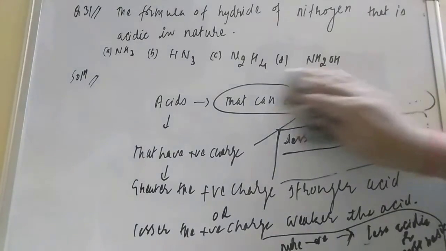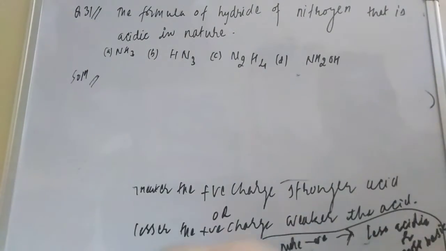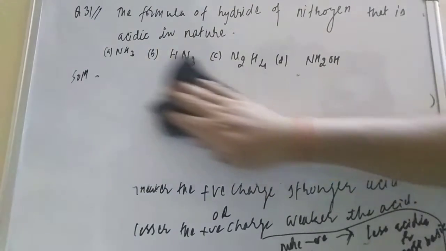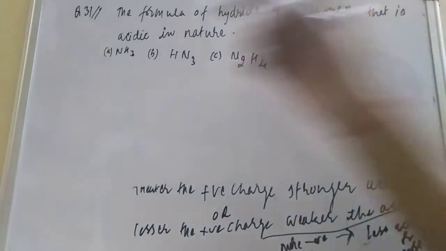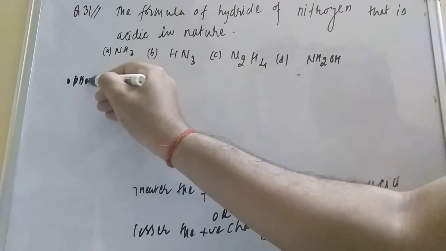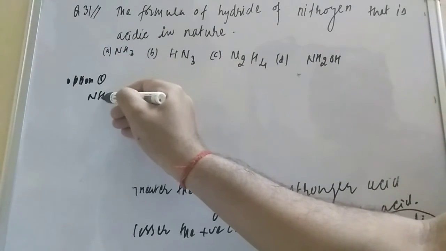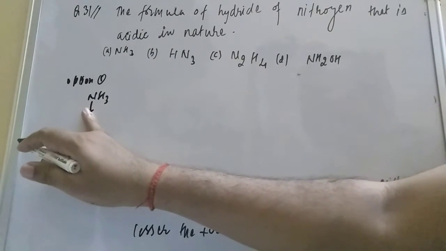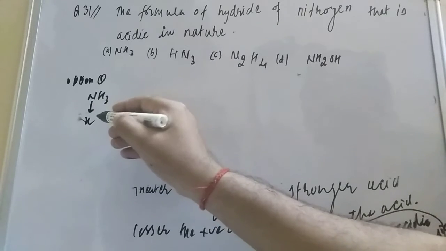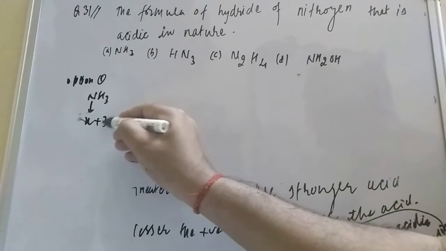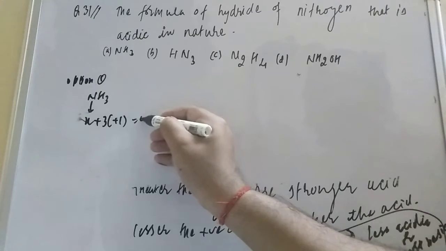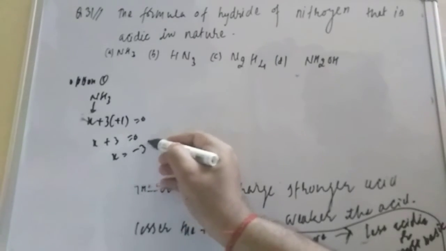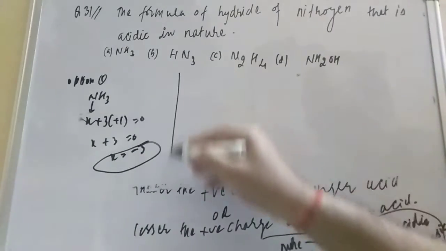I am erasing some part of this explanation, then I am going to explain this to you. Let us take option number 1. Option 1 is ammonia, NH3. Let us consider the oxidation state of nitrogen in ammonia as X, plus 3 hydrogens, each hydrogen is plus 1, equal to 0. So X plus 3 equals 0, so X is equal to minus 3. So more negative.